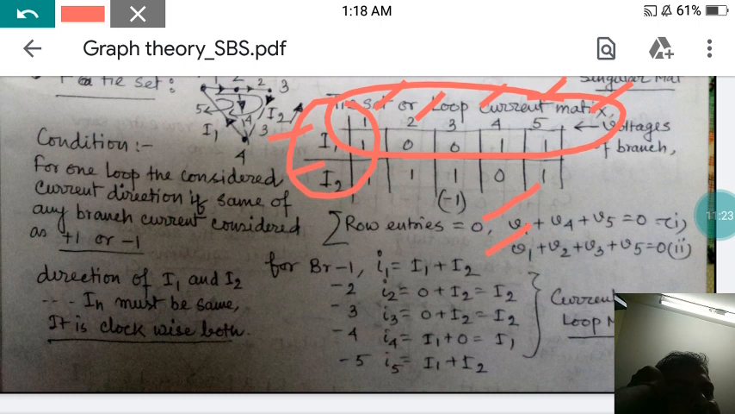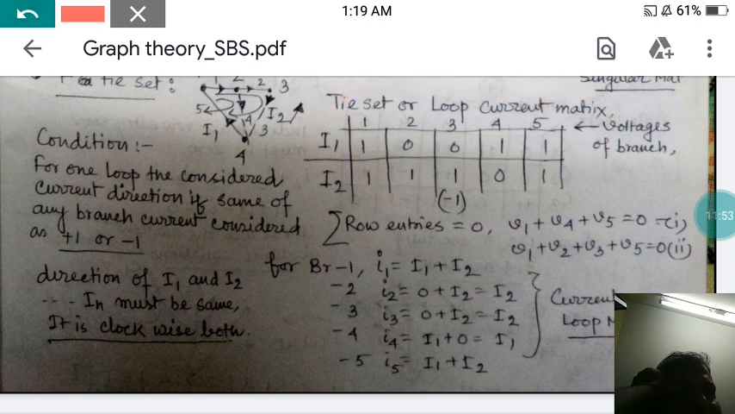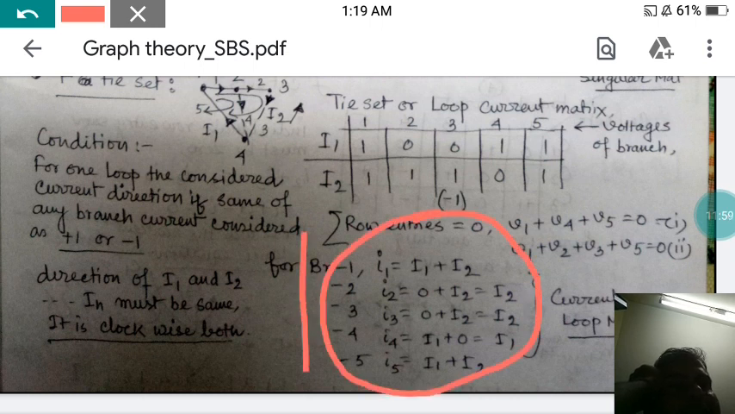And finally, what are the branch currents? This is the first branch current, so I1 plus I2 equals I1. For the second branch it is only I2, third branch is I2, fourth branch is I1, and fifth branch is I1 plus I2 again. So in this way you have to get the final one. Let me erase this mark first of all, and finally you will get all of this, the branch currents and how the branch current is reflecting its balance.